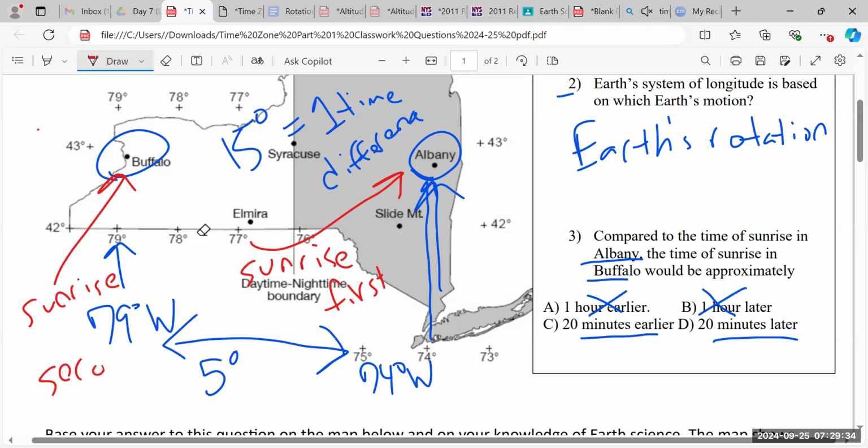Why? Because the city that is more towards the east will see sunrise first. So the fact that it says what time of sunrise for Buffalo, sunrise is going to occur second. And so because sunrise is going to occur second at Buffalo, Buffalo will experience sunrise 20 minutes later.